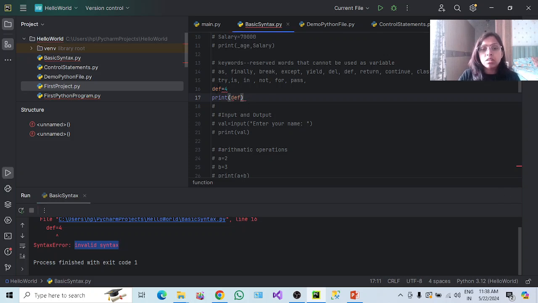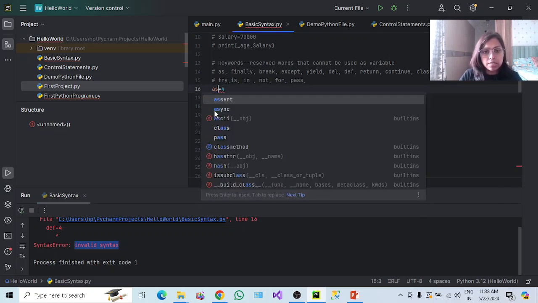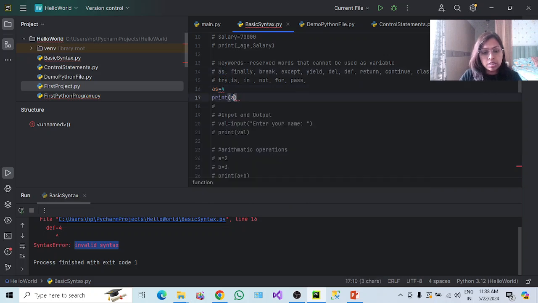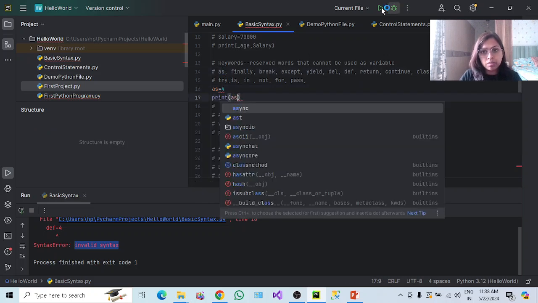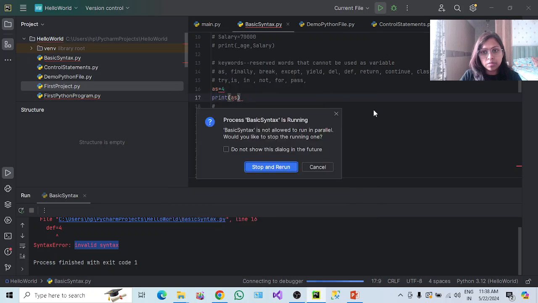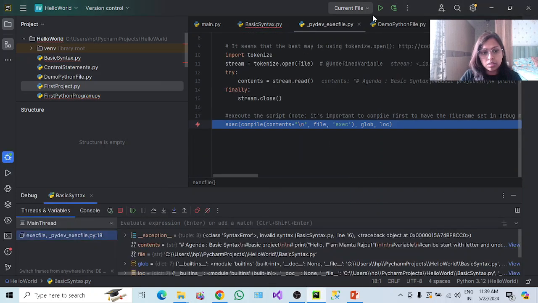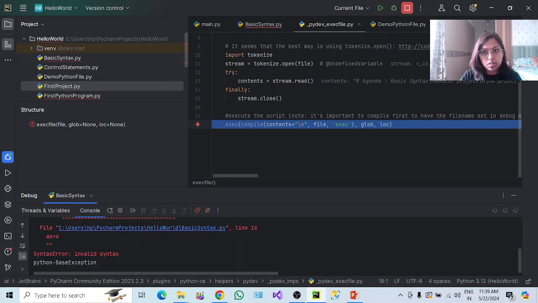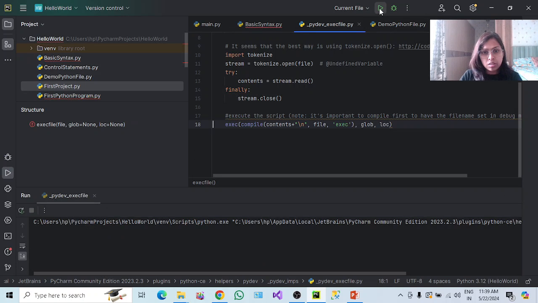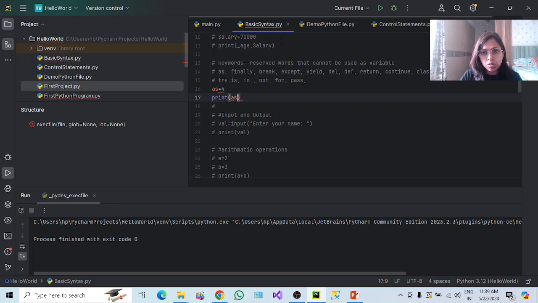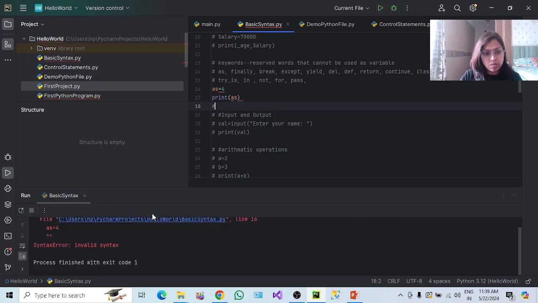So let's try another keyword, as is also a keyword. Let's try this as well. Sorry, by default I clicked on this. Let me close this, come back to the basic syntax and execute it. So where are we? We were checking this. See, invalid syntax. It is not taking as either as a variable because this is a keyword.